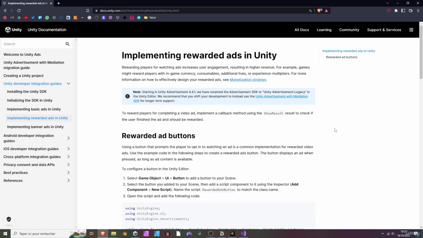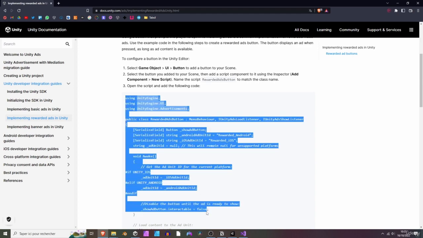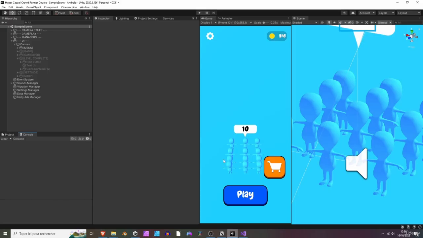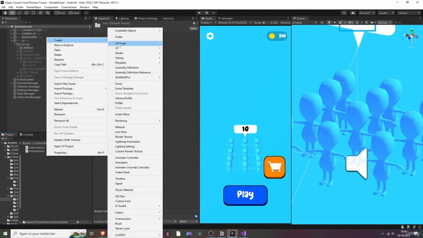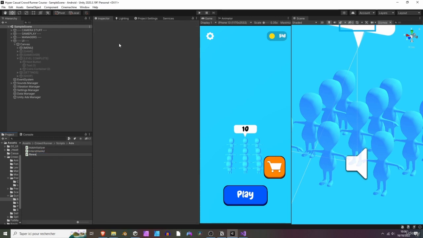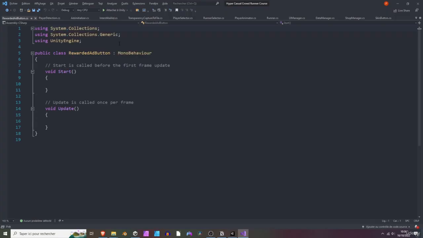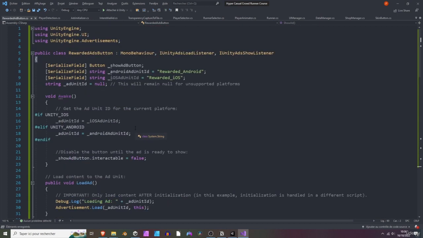Alright guys, welcome back. In this lesson we are going to implement the rewarded ad button script. So let's do that. First off, we are going to copy this script right here. Okay, let's go down. Alright, so Control C, go back to Unity. And we are going to open our ads folder, right click, create a new script that we are going to call rewarded ad button, like so. Okay, let's open it. Perfect. Let's remove this and paste what we've copied. And we are pretty much done here.